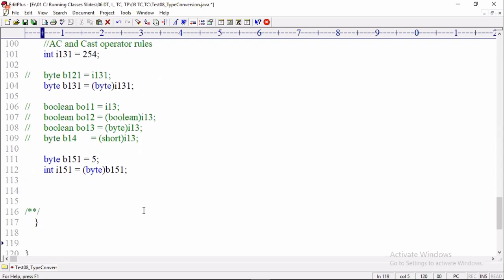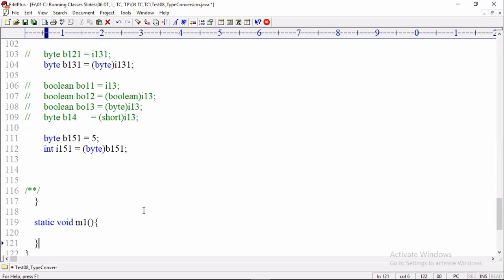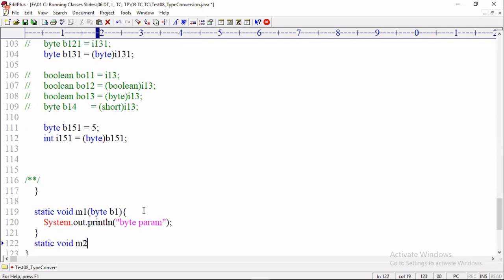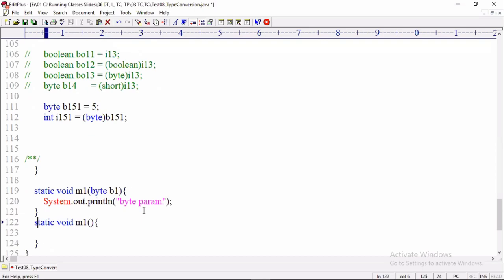For example, I have overloaded methods. I hope you already know overloading, no need to tell. Byte b1, system dot out dot println byte param, and static void m1. Overloading means the same name with different parameters. Then another m1 with system dot out dot println int param. Save it. Below, I am calling the m1 method by passing b1.